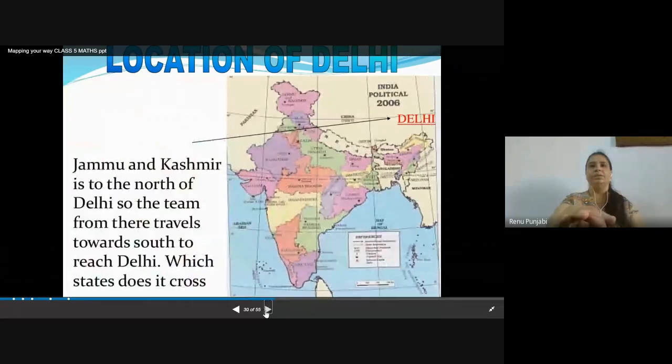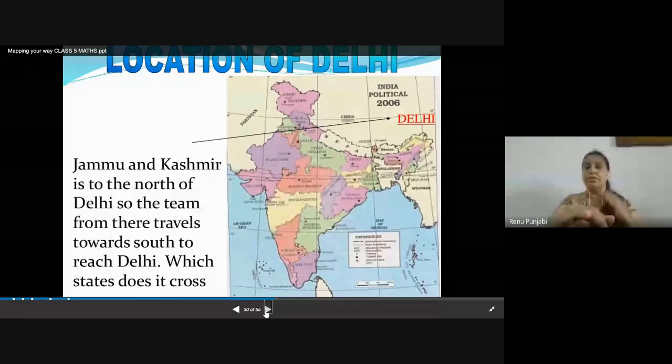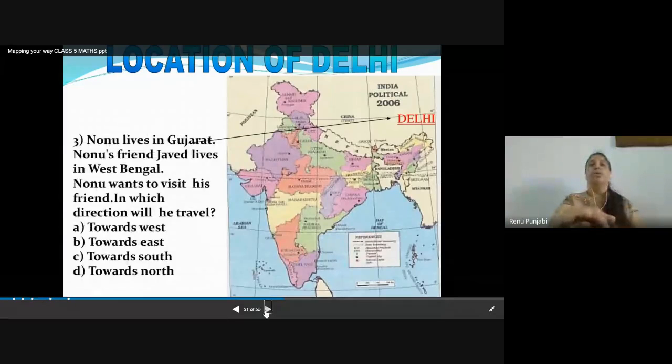Jammu and Kashmir is to the north of Delhi. So the team travels from the south to reach Delhi, and which states are crossed, this also we will discuss. When we go from south to north, how many states come in between? When we go from east to west, how many states come in between? That also we will discuss in detail. We will learn about the map, how to locate places on the map, and how to see the map.